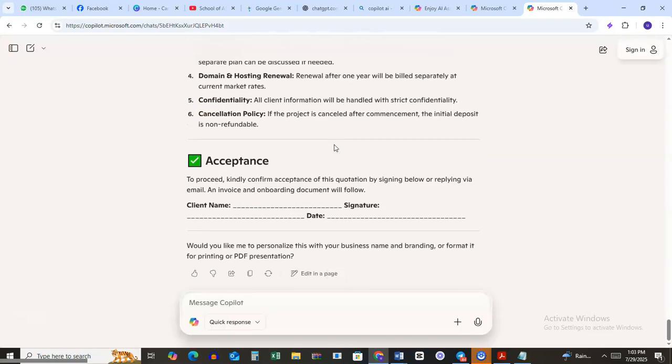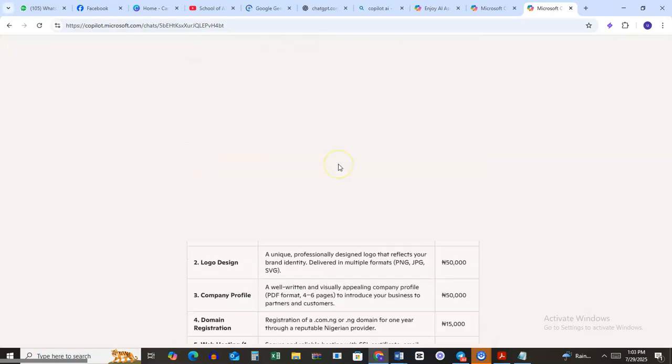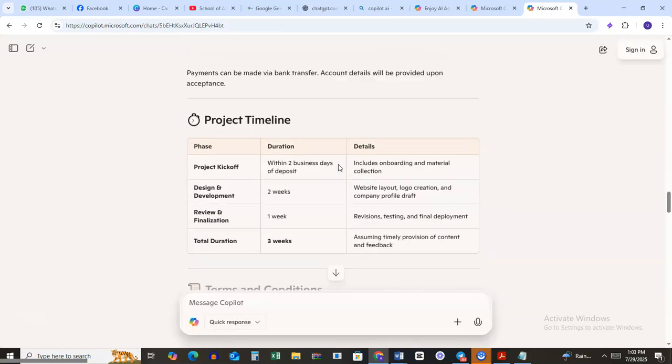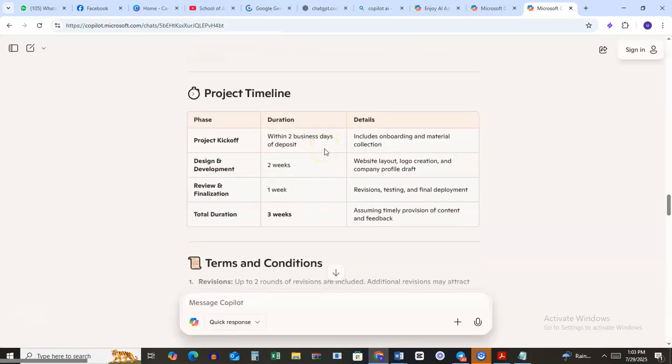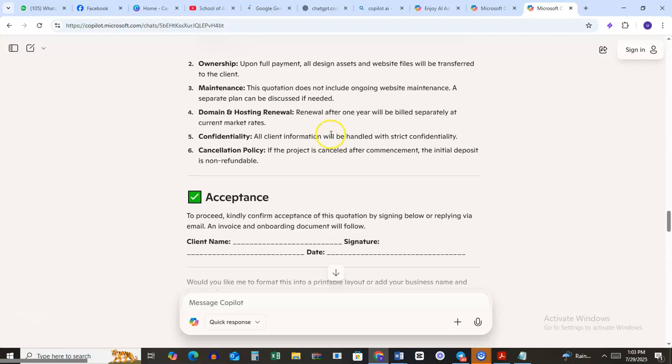So you can try it on other GPTs or DeepSeek, anything you're using, and see what comes out of it. Hope this was good to you. You can try it not just for website design. I just used that for this, but you can use it for anything else. And see you in our next video.